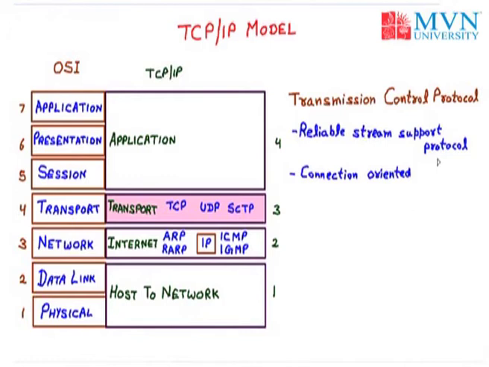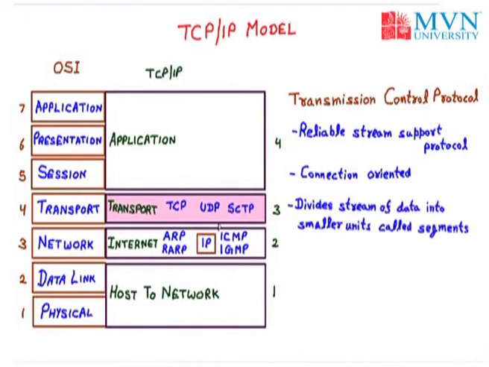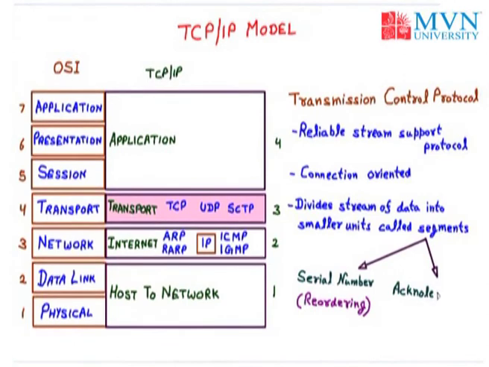We can also take the example of optical fiber media as an example of TCP, that is connection oriented. Then the next one, TCP divides the stream of data into small units called segments. So the segmentation is done by the TCP protocol. Segments include two types of numbers. The first is the sequence number, which is used for reordering, and the second is the acknowledgement number, which is used for confirming that a segment was received.